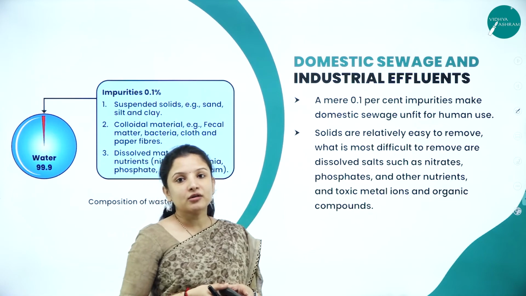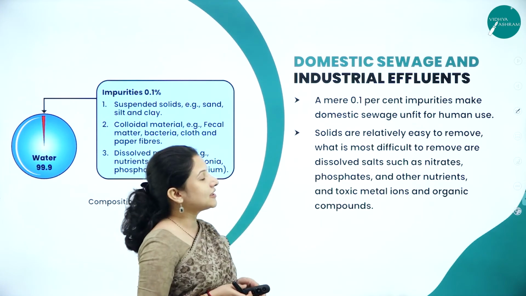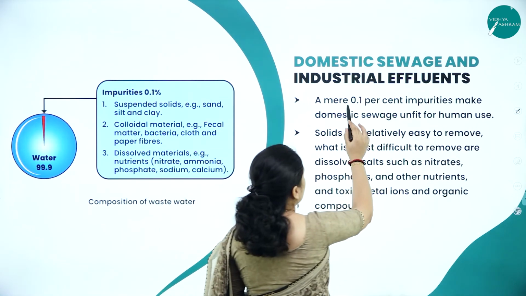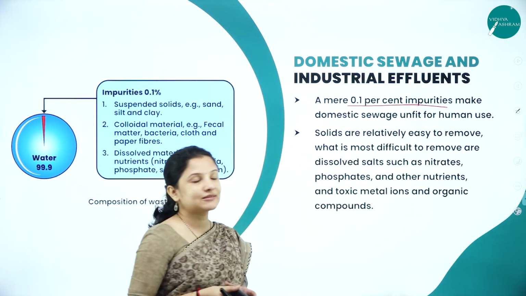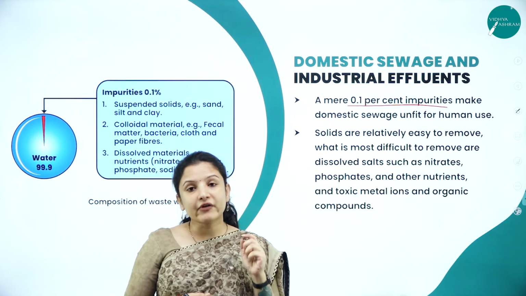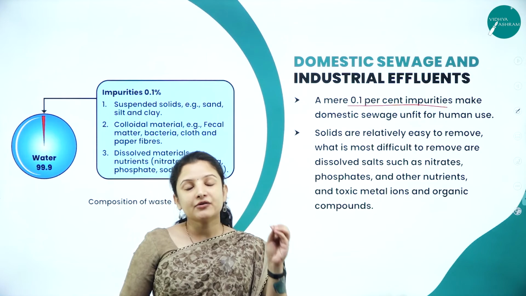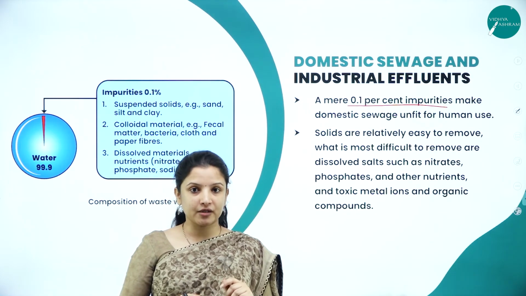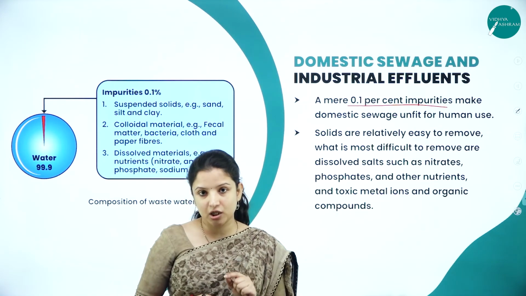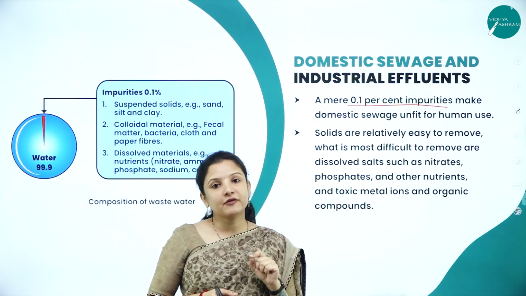So next, let's study an important cause for the pollution of water, that is the domestic sewage and the industrial effluents or the industrial waste. A mere 0.1% impurities make domestic sewage unfit for human consumption, right? So we have a very clean water body in the vicinity of a home, which hundreds to thousands of people can make use of. But even if 0.1% of impurity gets into that particular water, then the whole water body gets contaminated and it will become unfit for human beings.